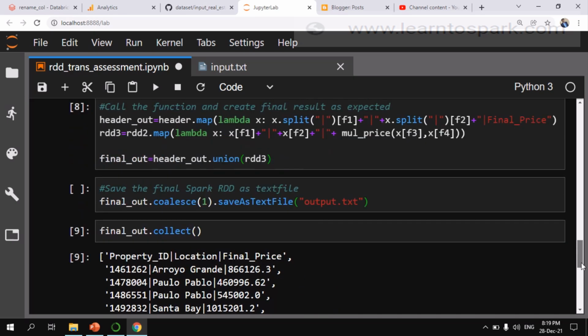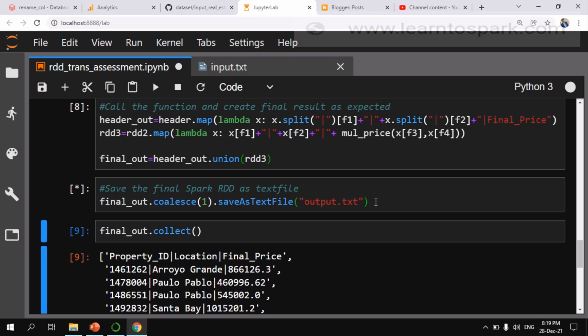We need to save it as a text file. That's what our final requirement is. Since we need it as a single text file, I am giving coalesce of 1. I am merging all the part files into a single one, and I am saving it as a text file and giving the output as output.txt. So let me run this.